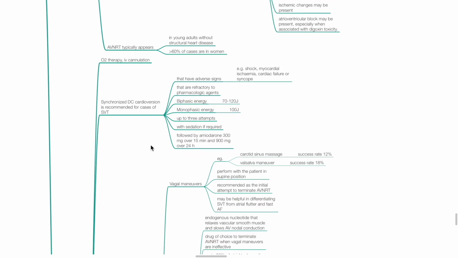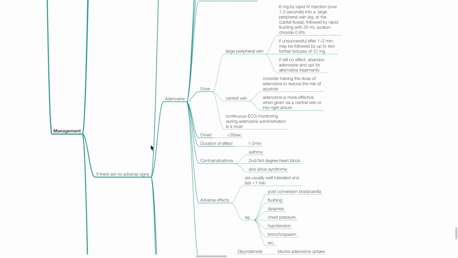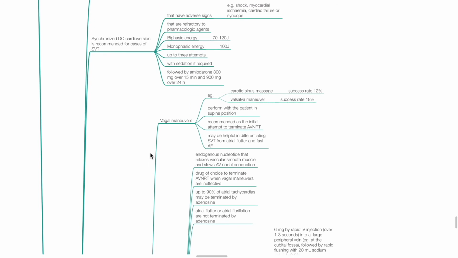24 hours. If there are no adverse signs, vagal maneuvers such as carotid sinus massage provide a success rate of 12%, while the Valsalva maneuver has a success rate of 18%. Vagal maneuvers are recommended as the initial attempt to terminate AVNRT. Perform vagal maneuvers with the patient in supine position. Vagal maneuvers may be helpful in differentiating SVT from atrial flutter and fast AF.